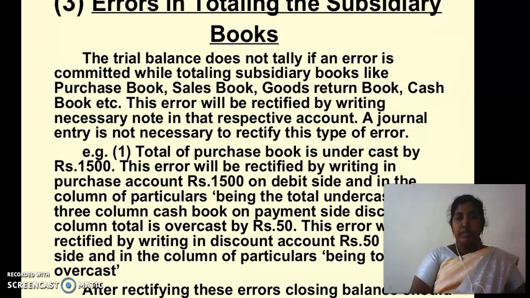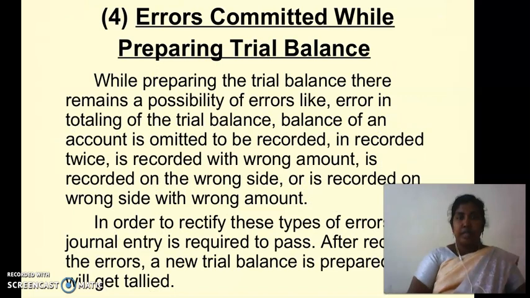This error will be rectified by writing a necessary note in that respective account. A journal entry is not necessary to rectify this type of error. Then the last one is error committed while preparing trial balance. While preparing the trial balance, there remains a possibility of errors like errors in totaling of the trial balance, balance of an account is omitted to be recorded, recorded twice, recorded with wrong amount, recorded on the wrong side, or recorded on the wrong side with the wrong amount.